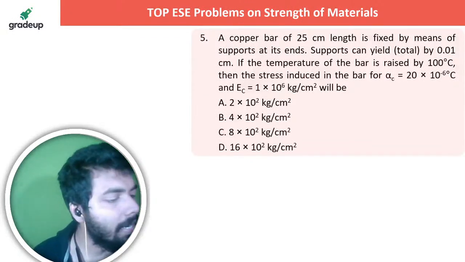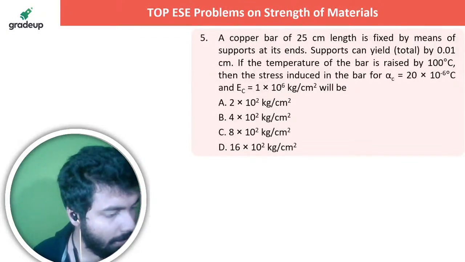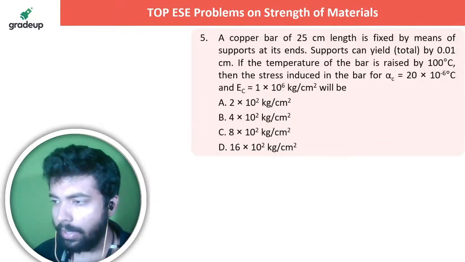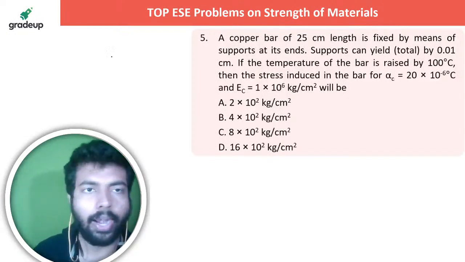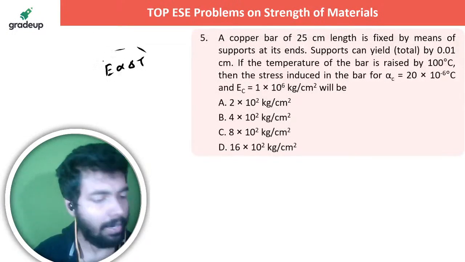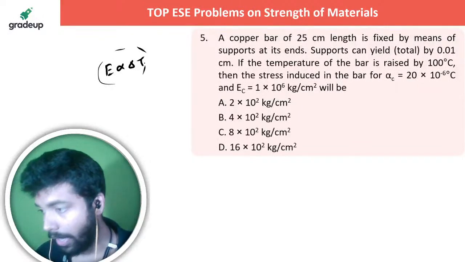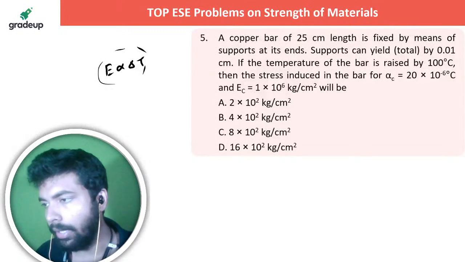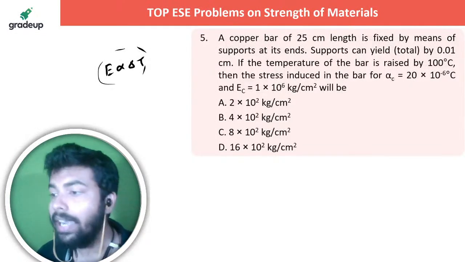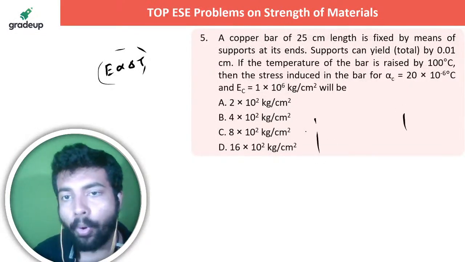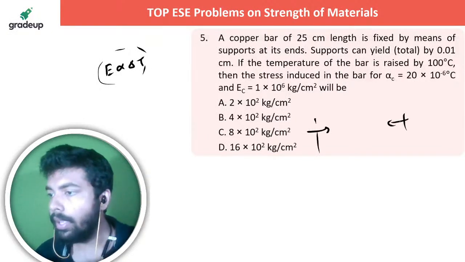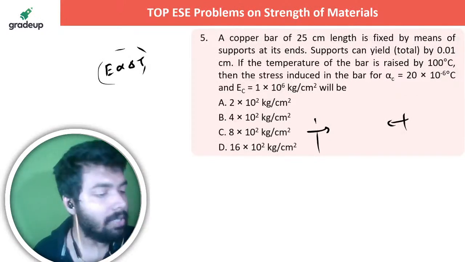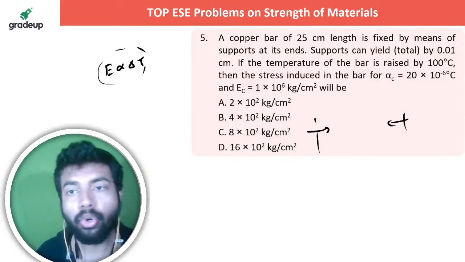When the supports yield, तो change क्या हो जाता है in case of this particular thing? The stress, normally thermal stress, what do you write? You write, sir, E alpha delta T, right? This is the normal thermal stress expression you write. So what change suddenly occurs in case of this particular thing, yielding support? Yielding means what? When the supports themselves are coming, they are yielding support. So on that occasion, what is going to be the case?